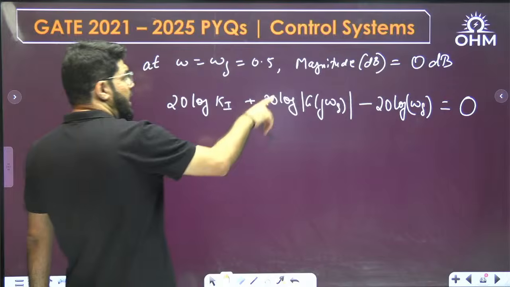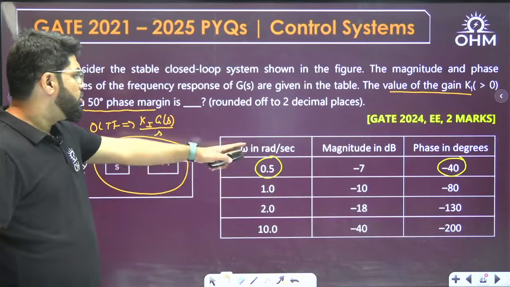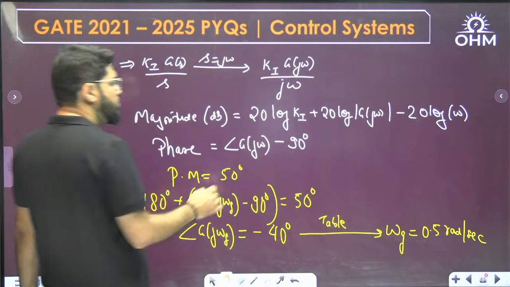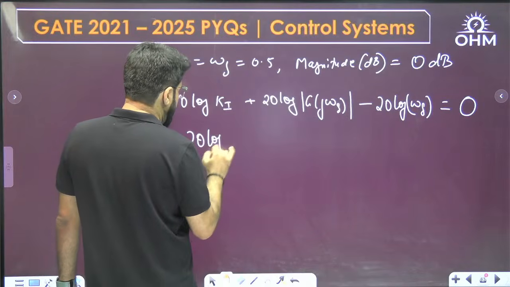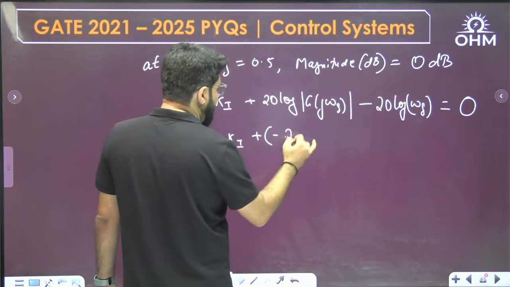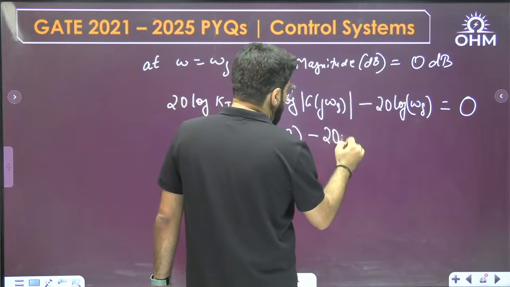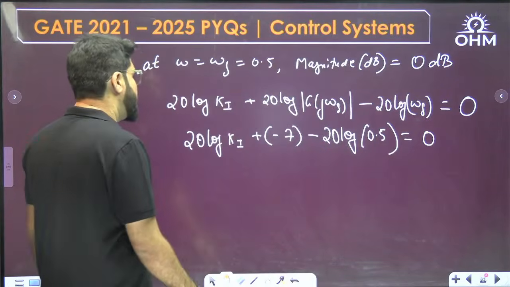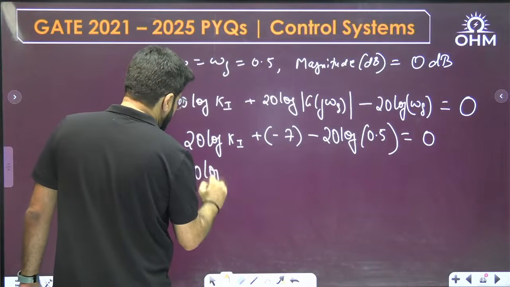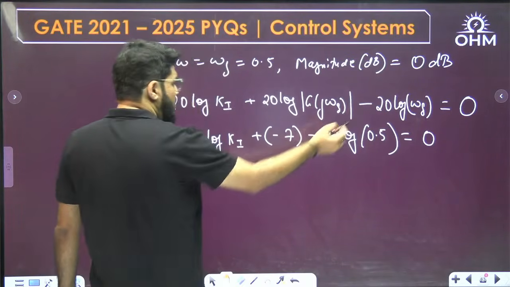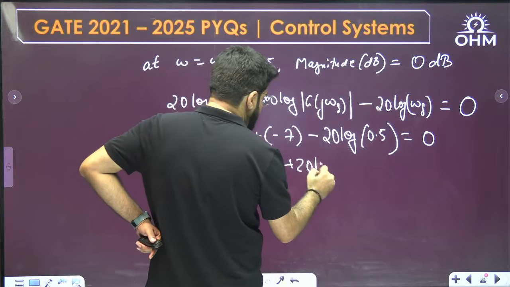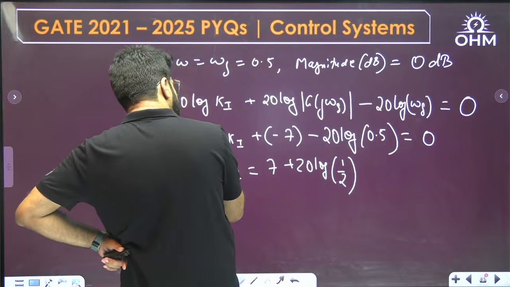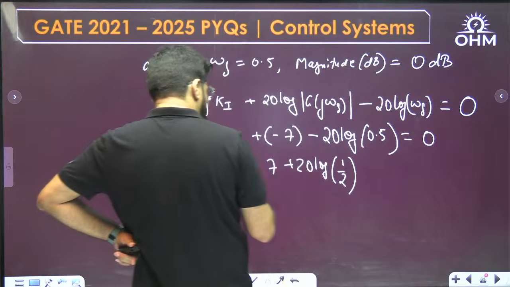Now at omega g, what is the decibel magnitude of G? This is already known to me, minus 7, from the table. I'll substitute the data here: 20 log Ki plus minus 7, minus 20 log omega g, which is 0.5. Now I have substituted the value. So what is the value of 20 log Ki? It is 7, and on the right side plus 20 log 0.5, or log half. 20 log half will be minus 6.03.